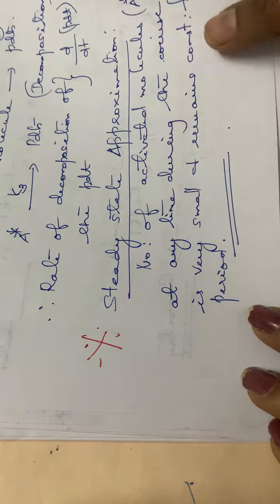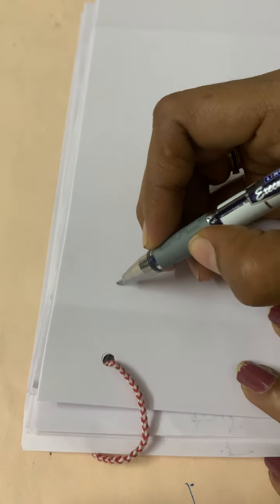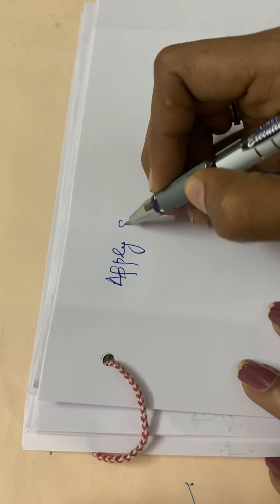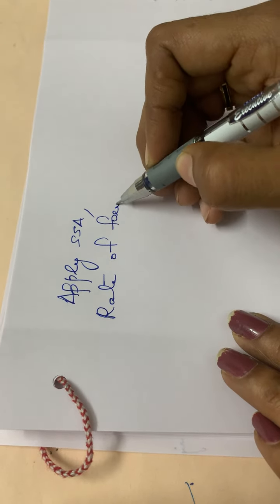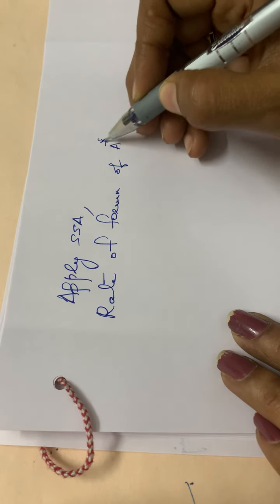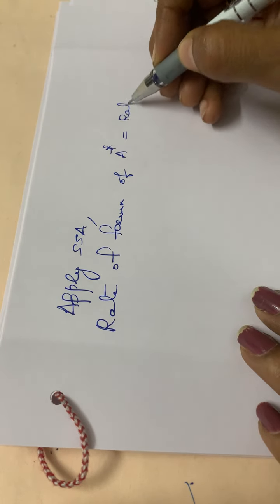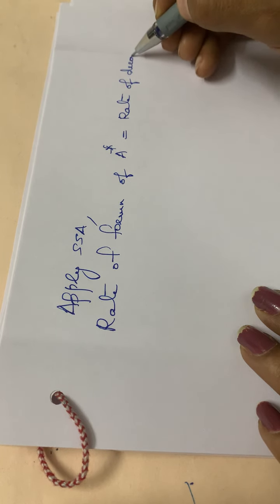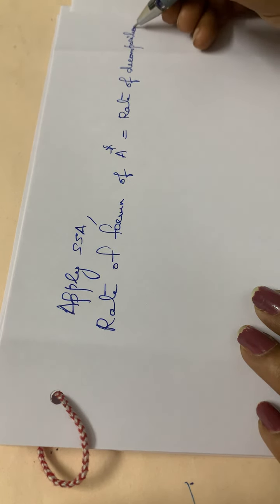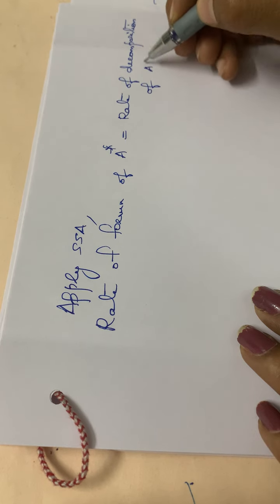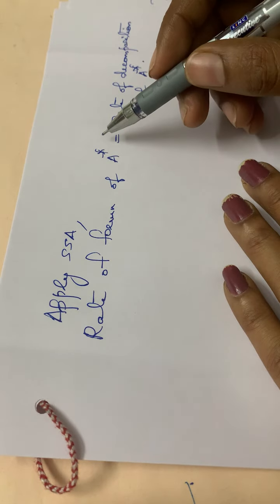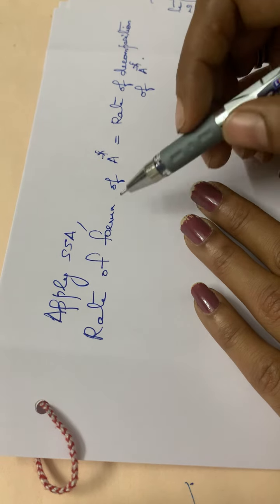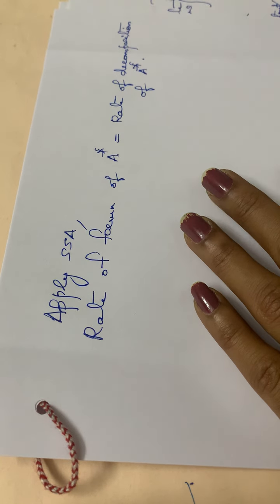The next step is to apply this steady state approximation in the above steps. By applying the steady state approximation, this step is very important: the rate of formation of A star will be equal to the rate of decomposition of A star. Here we are applying the steady state approximation. That means the number of A star will remain constant, that is, the formation of A star will be equal to the decomposition of A star.